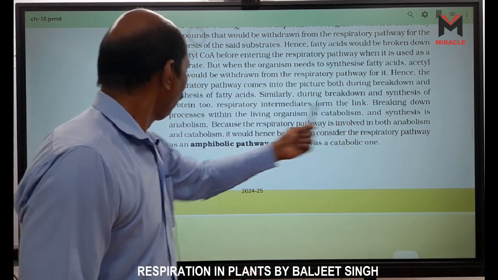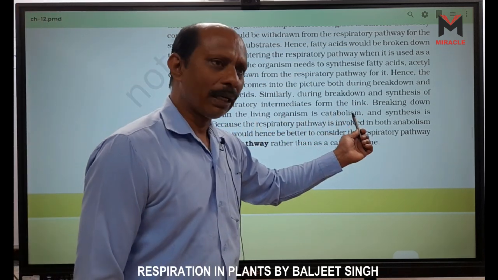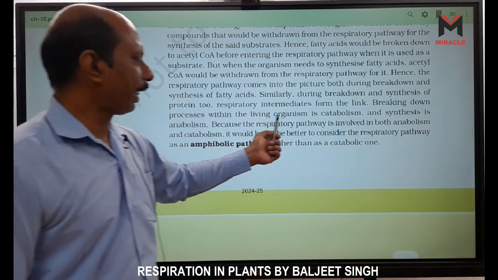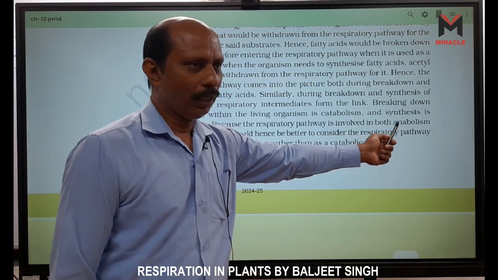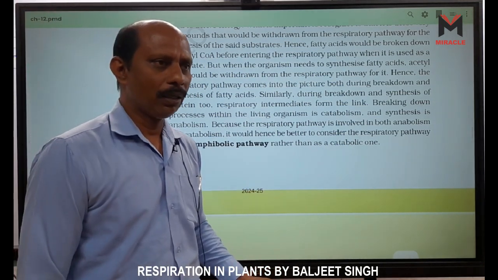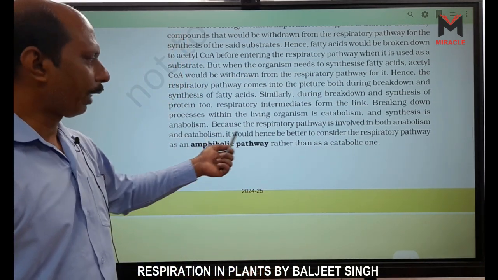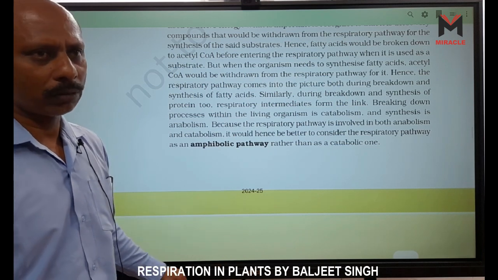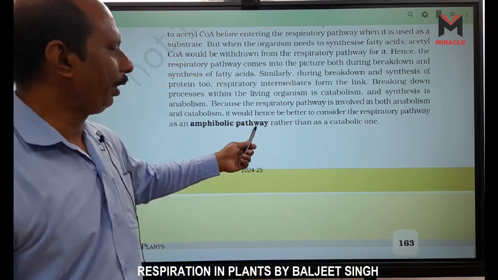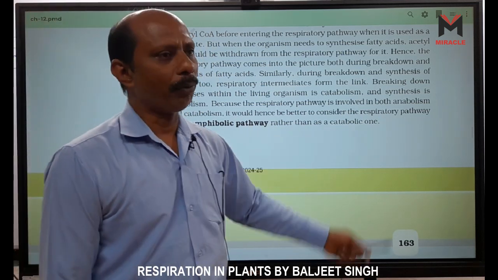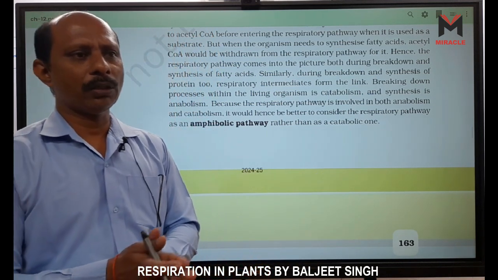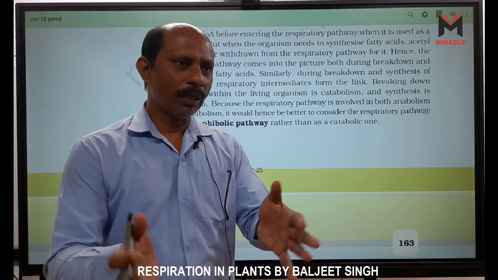Breaking down processes within living organisms is catabolism and synthesis is anabolism. Because the respiratory pathway involves both anabolism and catabolism, anabolism means formation of ATP, right? And catabolism means breakdown of glucose molecules. It is hence better to consider the respiratory pathway as an amphibolic pathway rather than a catabolic one. Initially we read that respiration is a catabolic pathway because glucose molecules are broken down, but some molecules are also formed here.